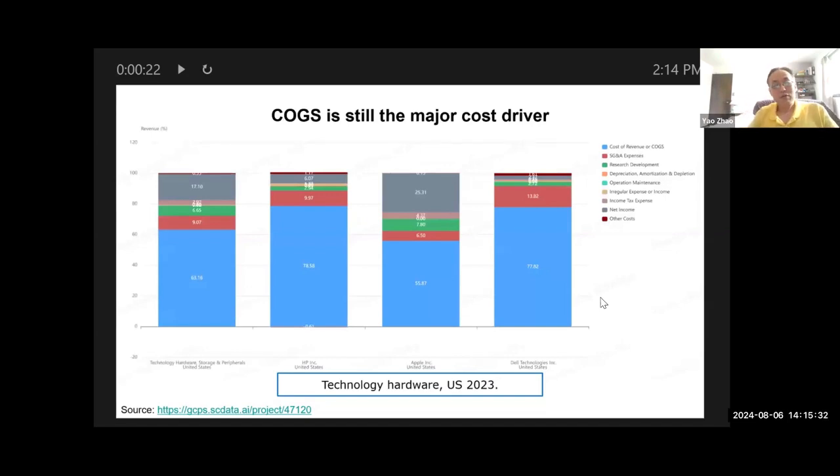And finally, let's use our revenue breakdown to look at their cost components, which one is the major driver. And we can see that cost of goods sold is still the major driver, accounts for more than 50%, 55% of the total revenue. And now let's come back to the iPhone's gross margin, 56%. And you can see that in this year, 2023, Apple's overall gross margin is only about 44%. Right, so that's a problem, right?